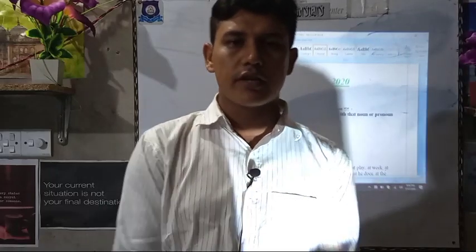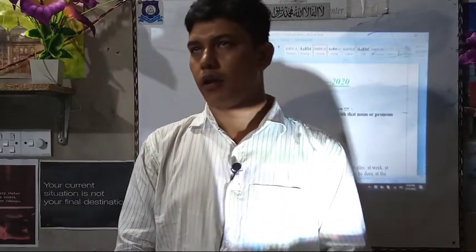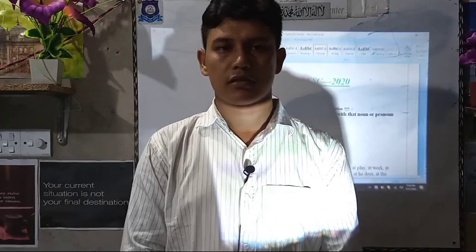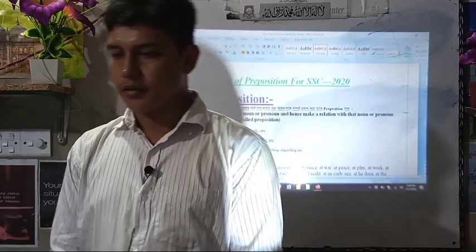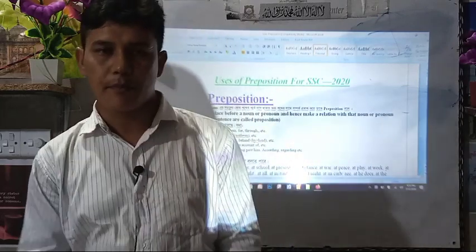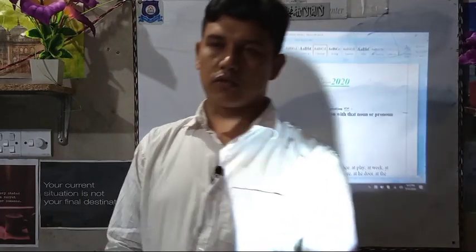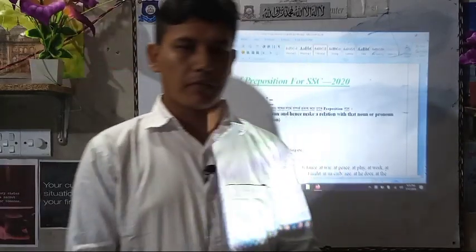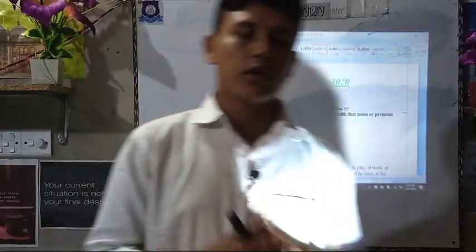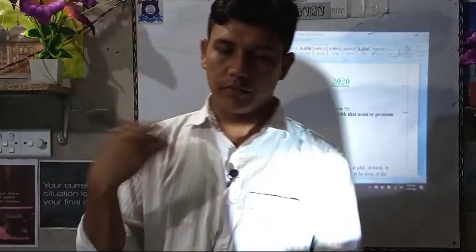If they had not sacrificed their lives, we could not get such a free, independent country like Bangladesh. Behind means back, such as Karim is behind us. There are many problems behind Bangladesh. We use behind for what is at our backside.